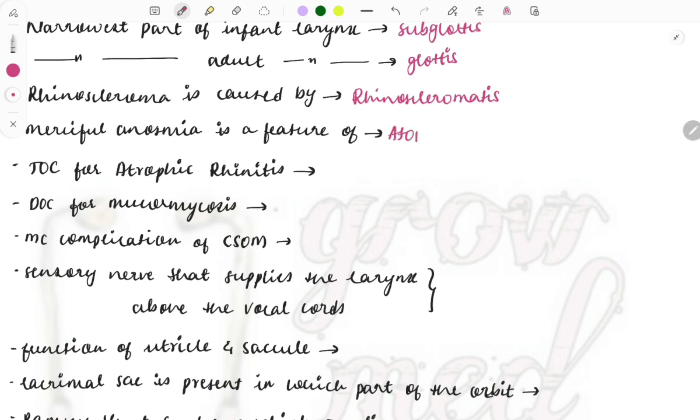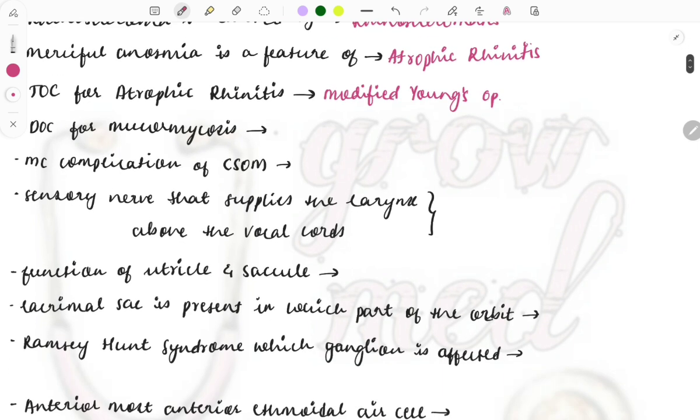Atrophic rhinitis, again a repeat topic, and frequently questions are asked on this one, like the treatment, the case, then the management, and all these things. Okay, so the next question is also on atrophic rhinitis: treatment of choice, and it is the modified Young's operation. The drug of choice for mucormycosis, a favorite question as well as a repeat topic, so I think you already know about this.